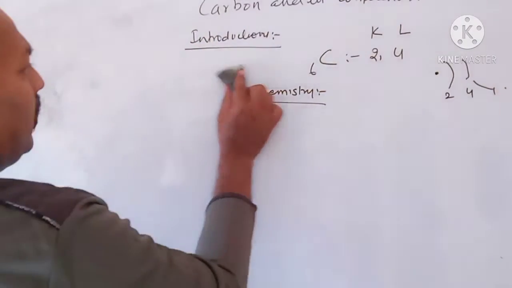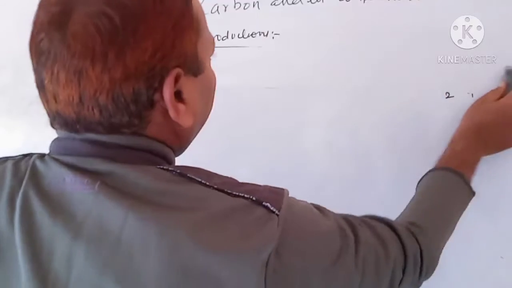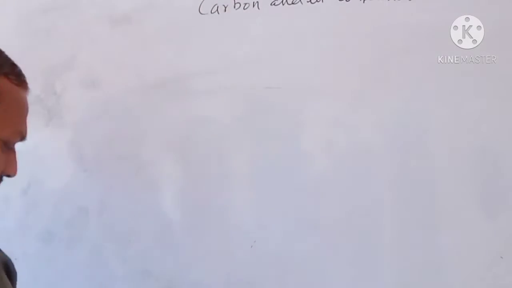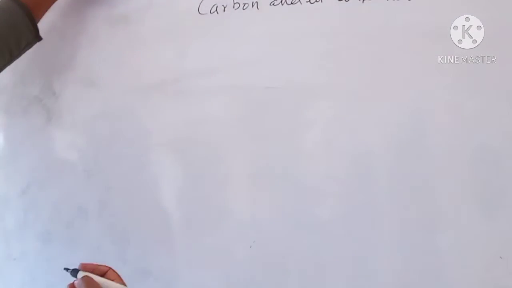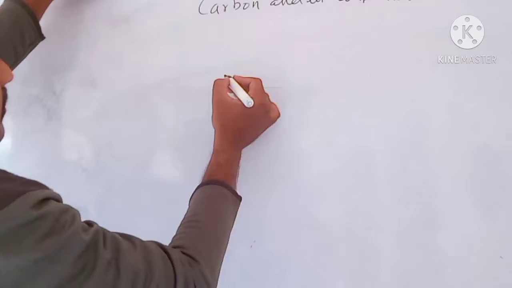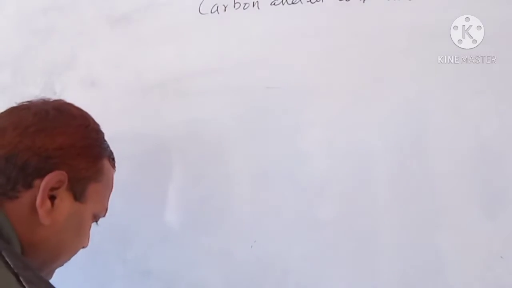Now, according to the introduction, what is organic chemistry? First, what are organic compounds? Clear? So children, see this. This is a living system.